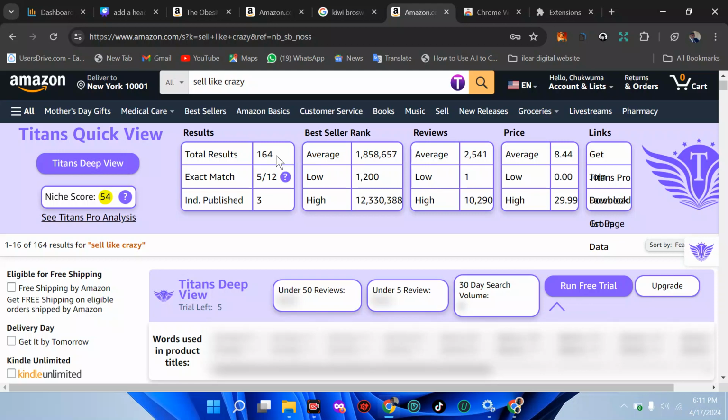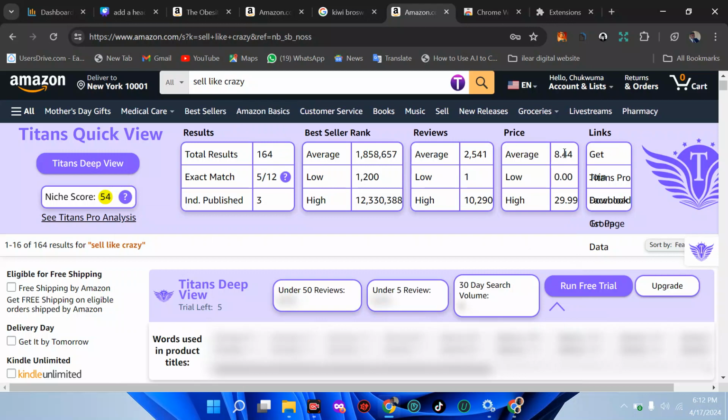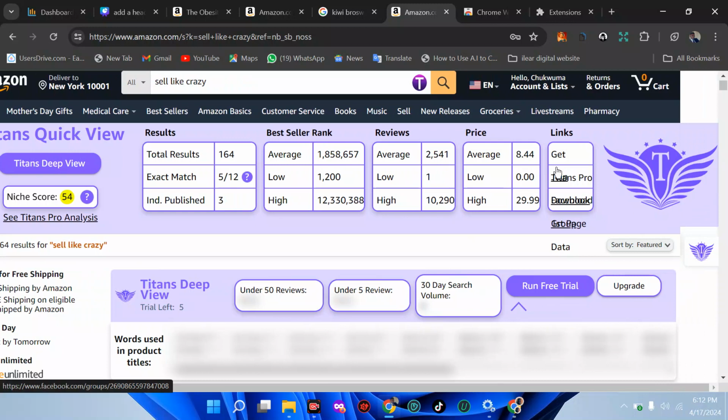For the exact match for this particular phrase, it's just 12 people who have used this word. Then the review, it's high. The price range is 8.4. These are extensions that are free that you can use. They are totally free. But the Pro is still the best though, but you can start from here.